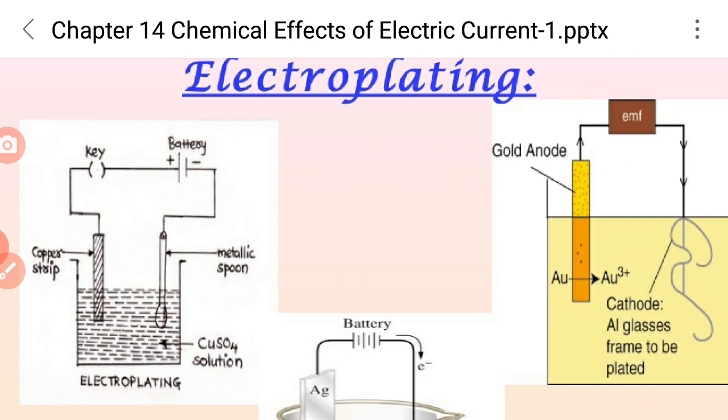These are the processes showing how electroplating is done. One is a copper strip, and another is a metallic spoon. Copper is transferred into the metallic spoon in a copper sulfate solution. This is another process shown here. Similarly, silver is used, and gold also, with a gold anode. So these are the processes of electroplating.